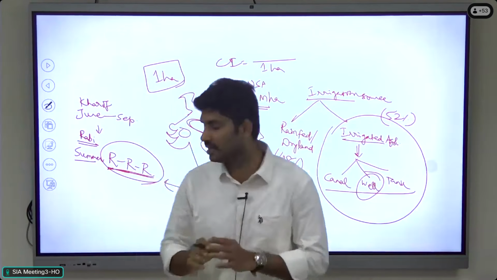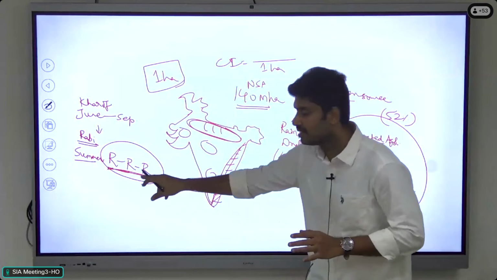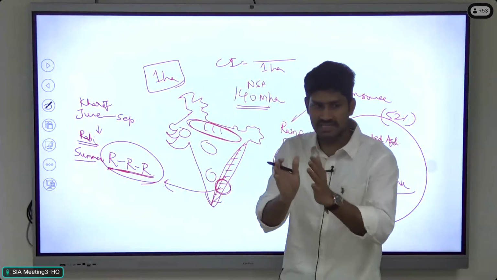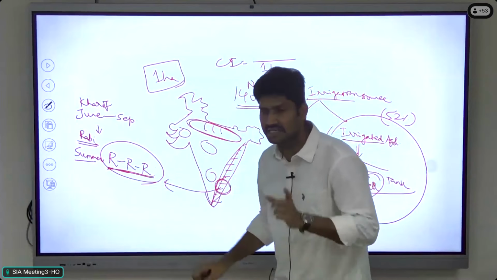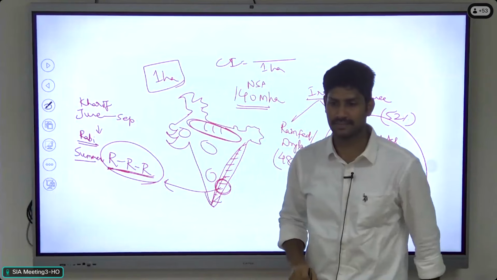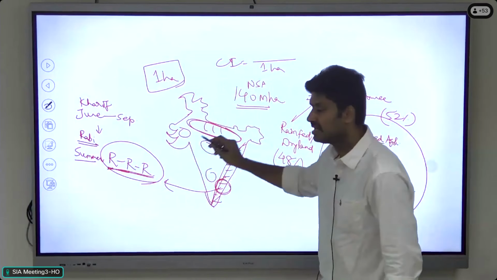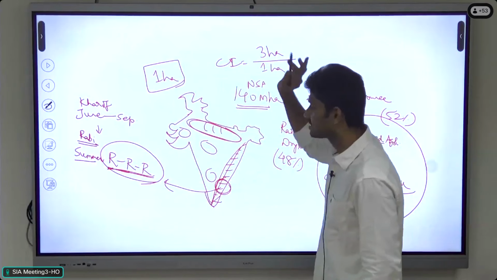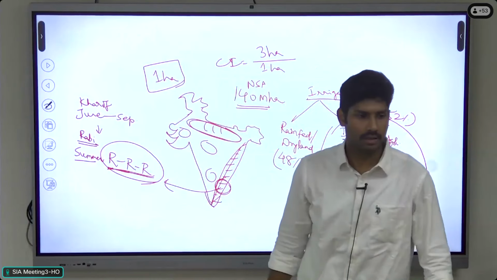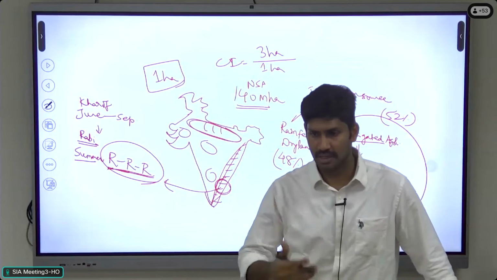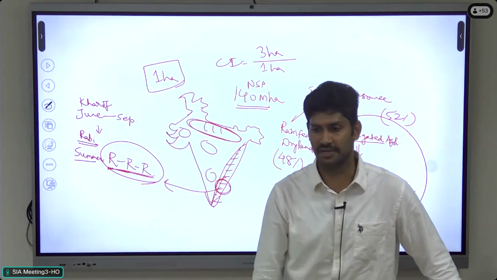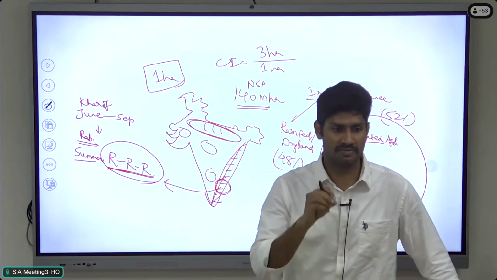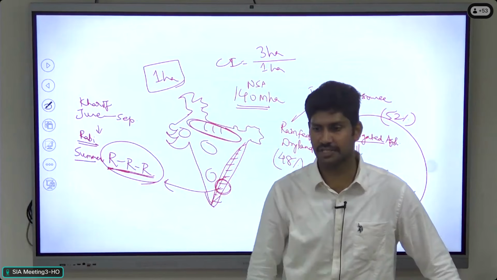Here, the same land is utilized 3 times. First season, rice. Second season, rice. Third season, rice. So he is raising 3 crops in a single year, and the gross cropped area is 3 hectares. This is the meaning: how many times in a single year the farmers utilize the land for cultivation.